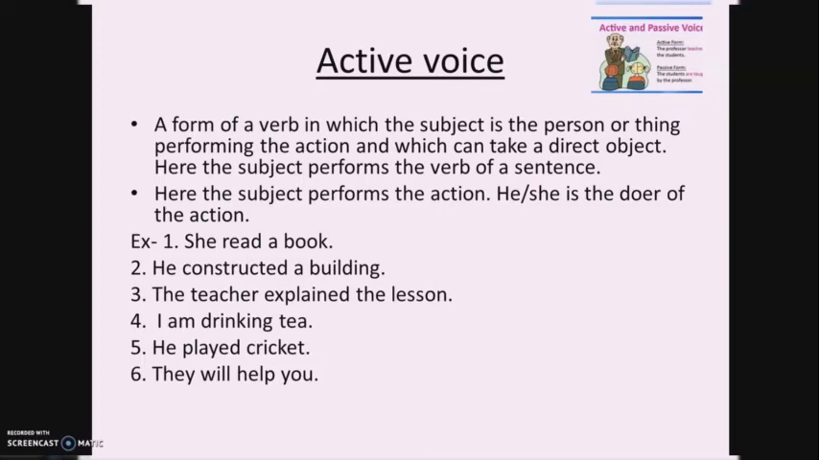Look at these examples. She read a book. He constructed a building. The teacher explained the lesson. I am drinking tea. He played cricket. They will help you. So in the first example, she is the subject, read is the verb and book is the object. So subject, verb and object is the pattern of the active voice.